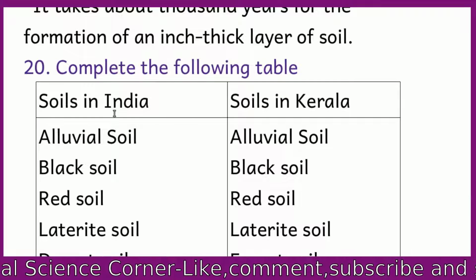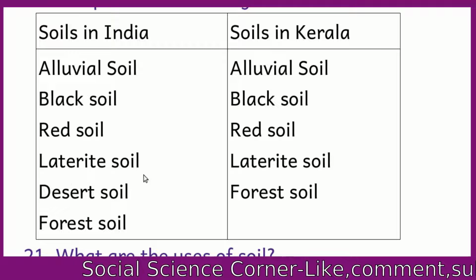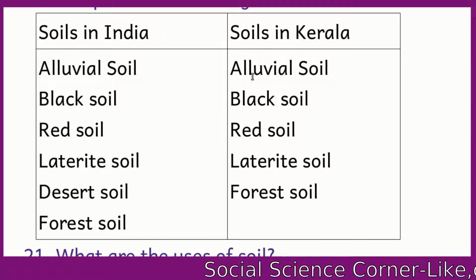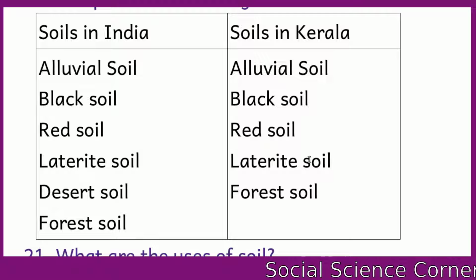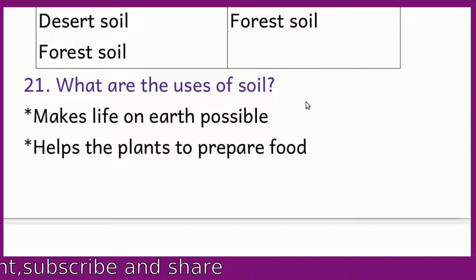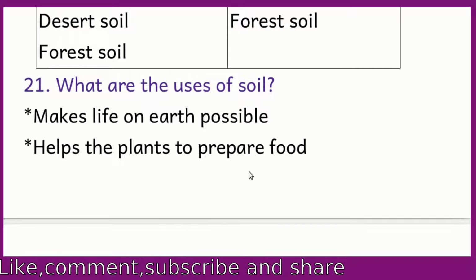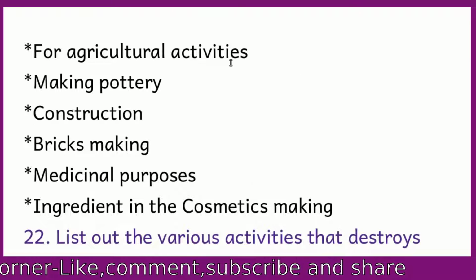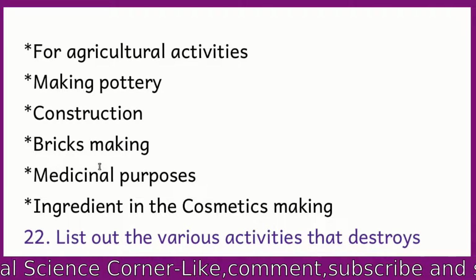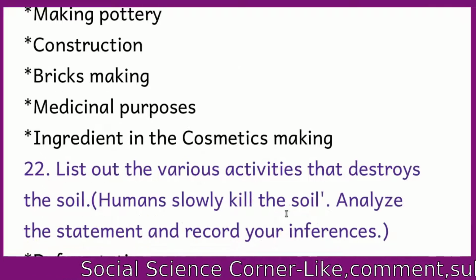Complete the following table. Soils in India. Alluvial soil, black soil, red soil, laterite soil, desert soil, forest soil. Soils in Kerala. Alluvial soil, black soil, red soil, laterite soil, forest soil. What are the uses of soil? Makes life on earth possible. Helps the plants to prepare food. For agricultural activities, making pottery, construction, brick making, medicinal purposes, ingredient in cosmetic making.